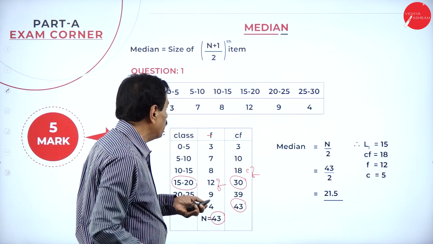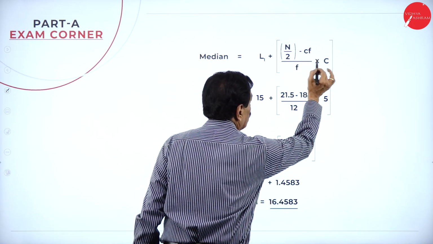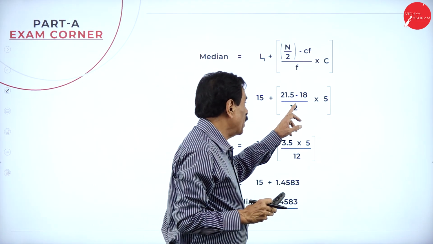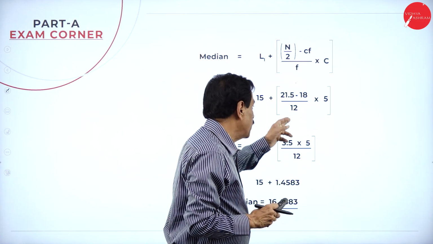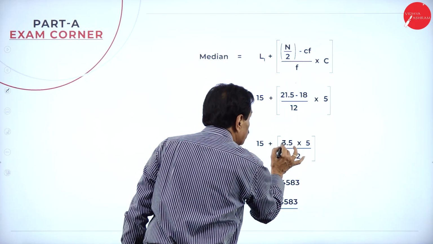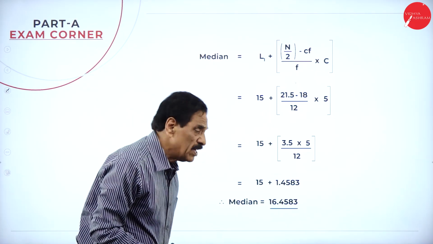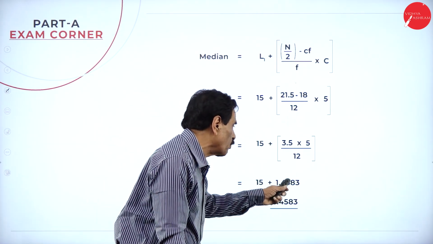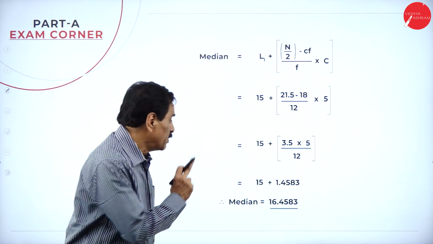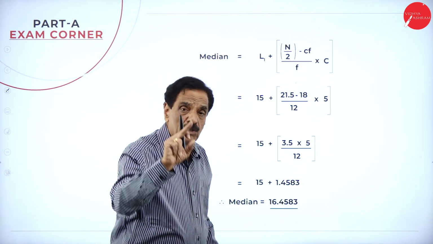So going to the formula, median is equal to L1 plus (n by 2 minus Cf) over F into C. What is L1? 15 plus 21.5. The number behind is 18, divided by 12, into 5. So 21.5 minus 18 is 3.5, divided by 12, into 5. If you simplify this, your answer is 1.4583. Add to 15, your median value is 16.4583.